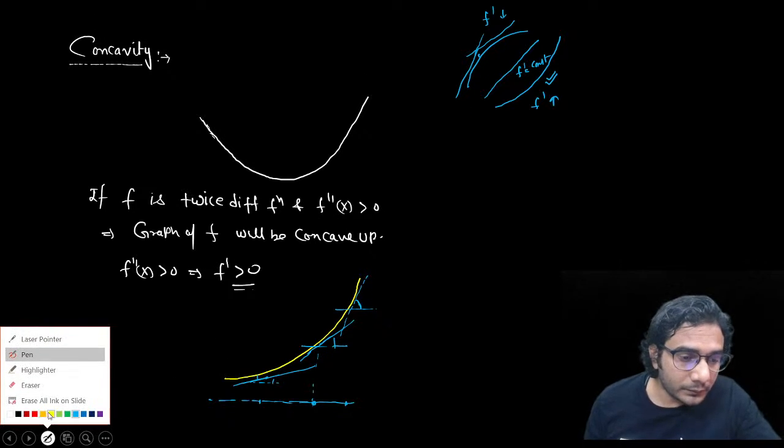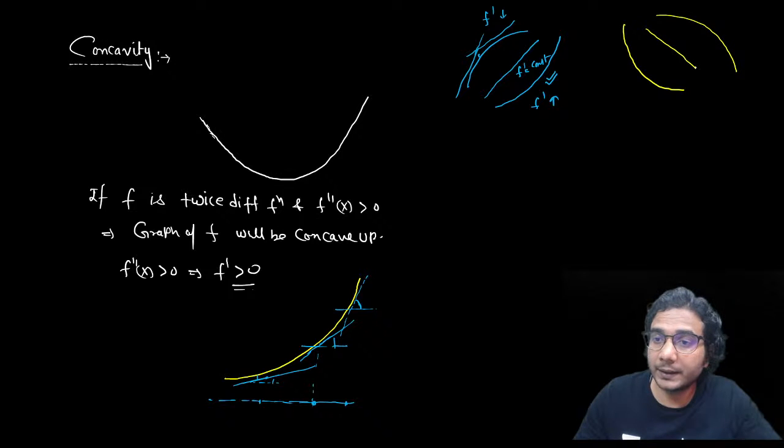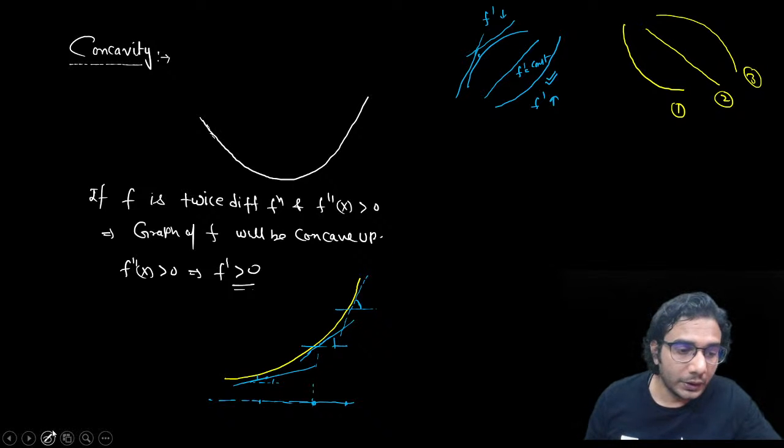Now, similarly, a graph can decrease in 3 ways. A graph can decrease like this, like this, or like this, all right? So if the graph is decreasing, say this is the first case, this is the second case, and this is the third case, okay? So in the first case, let's see what will happen to the slope.